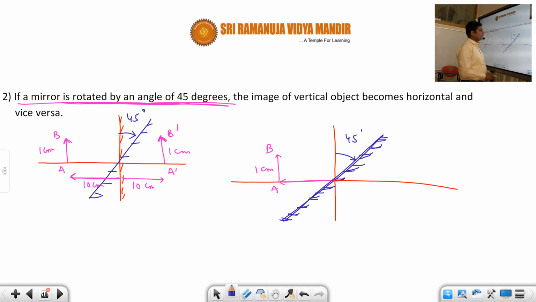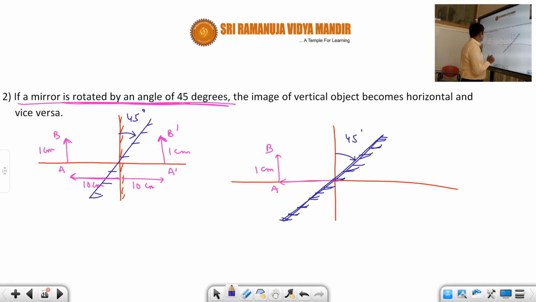So now students, what we have to do here is find the image of this object. One of the properties of the image is that the image distance is the same as the object distance. Right now the object is at what distance?